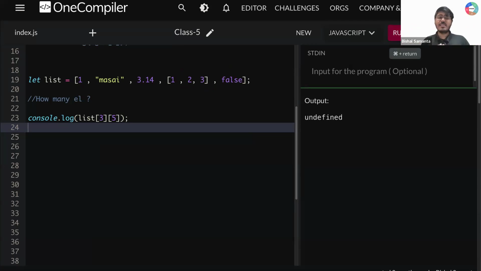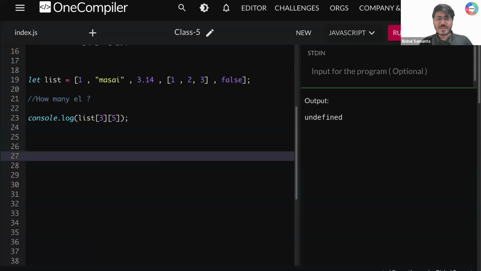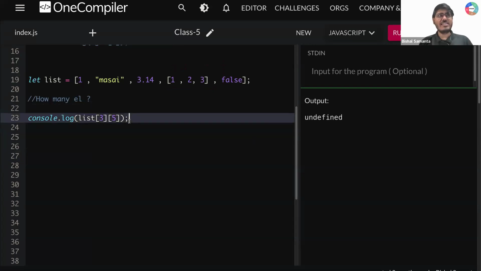And now tell me, guys, super clear. Is that super clear to all of you? How to create an array, how to access an element inside an array? I have given many examples and scenarios, right? Okay, very clear. Chalo. So let's move to our next thing, guys.